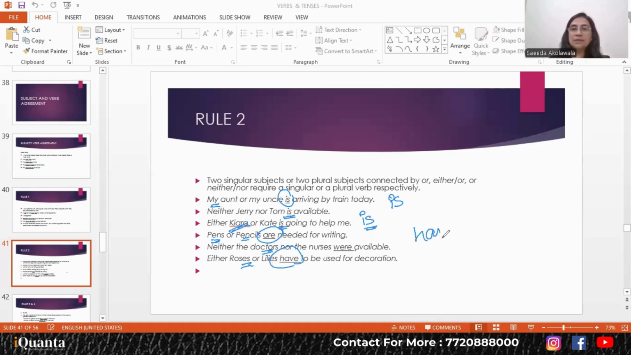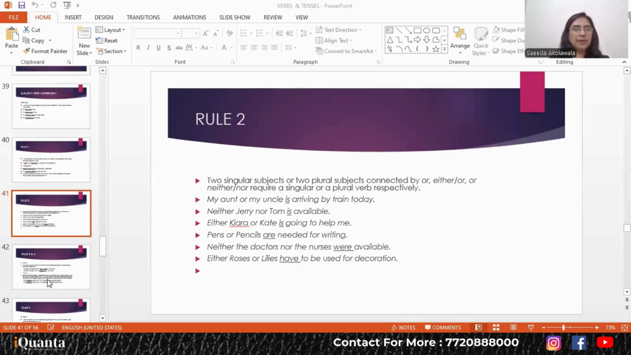So if have is a plural verb, can you tell me what is the singular verb for have? Yes, you got that correct. Has is the singular verb for have. Perfect. Now, just an extension of this rule, let me take you through another situation.